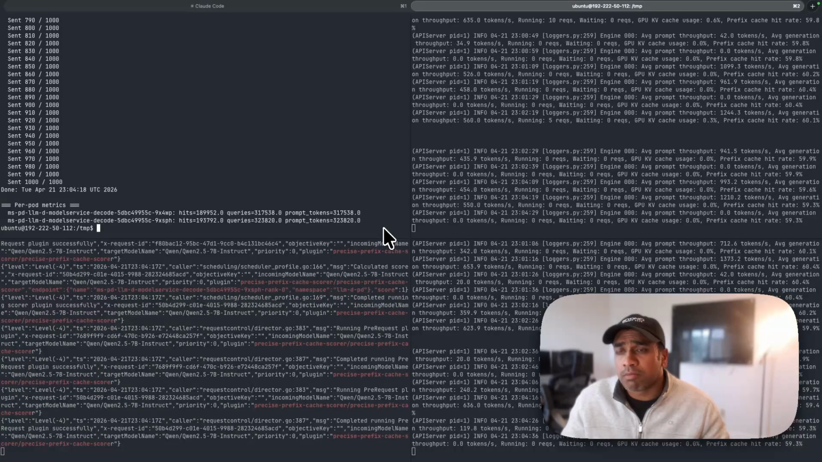I'll be loading many more requests and see how this scales. I'll also have a demo on autoscaling in the future with llm-d.